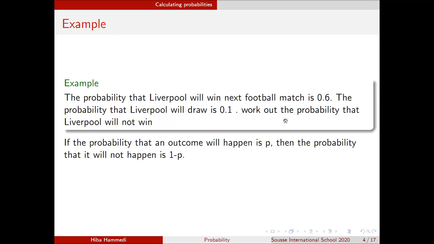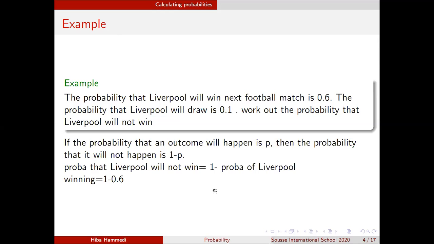Okay, since we know that the probability that the team will win is equal to 0.6, then the probability that the team won't win in the future is equal to 1 minus the probability that the team is winning in the future. So it's equal to 1 minus 0.6, because this is the probability of the team winning.